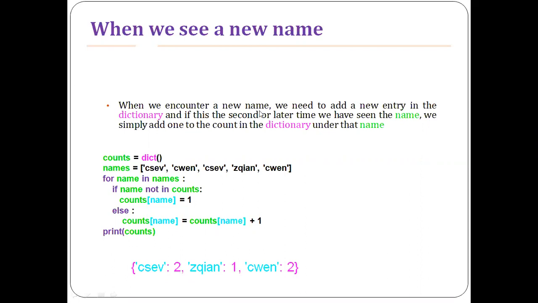When you encounter a new name, CSEV, encountered for the first time, we need to add a new entry in the dictionary. We're just adding into the list or into the dictionary. And if the second or later time we have seen the name, if the name occurs more than one time, we simply add one to the count in the dictionary under that name. So that is how we can add into the dictionary.